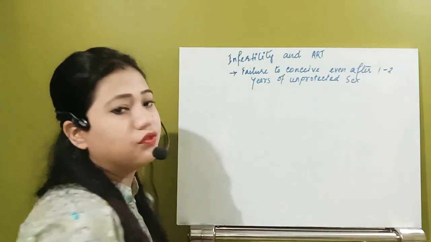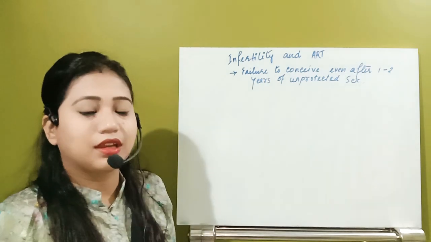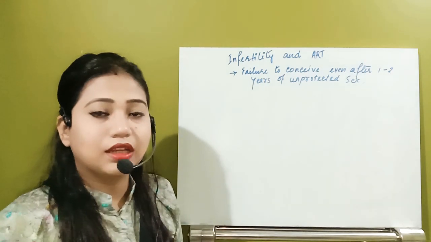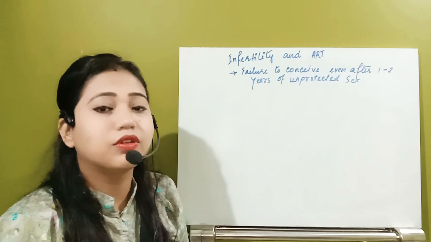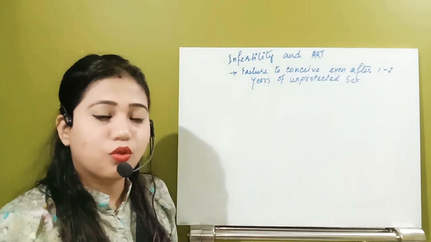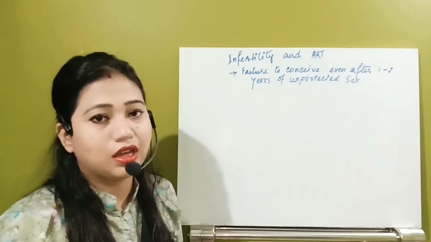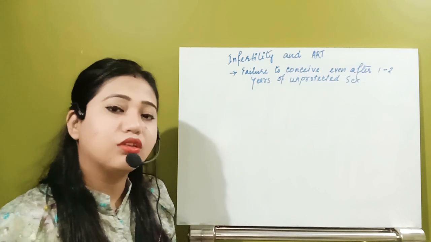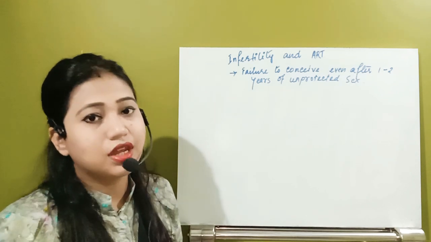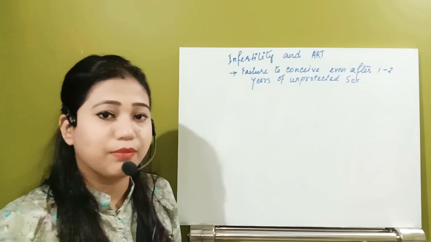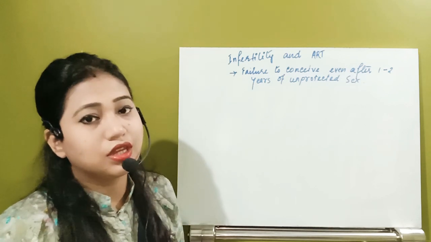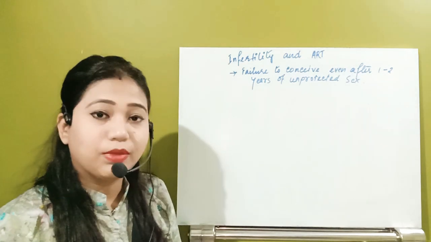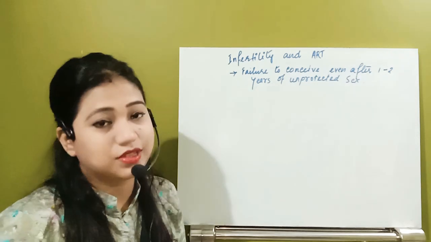This is called infertility. Unprotected sex means that the couple do not take any type of contraceptive method. If they used a contraceptive method earlier but now are not using it, and after that also they are not getting fertility back, that condition is known as infertility. But infertility is not sterility.